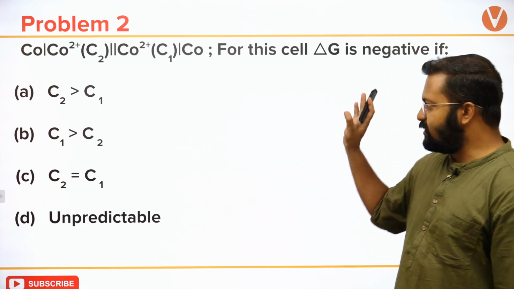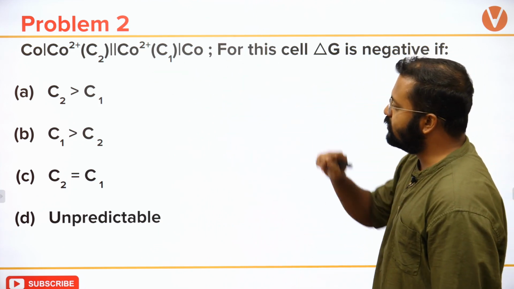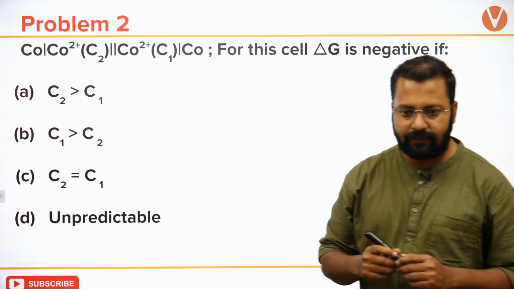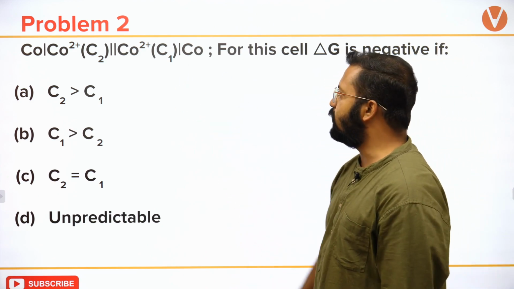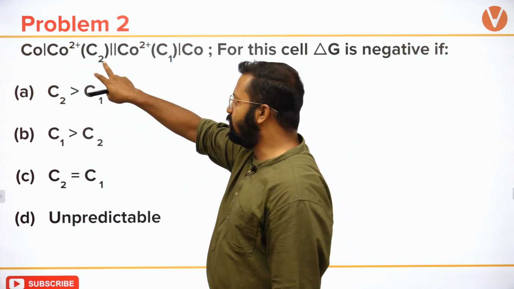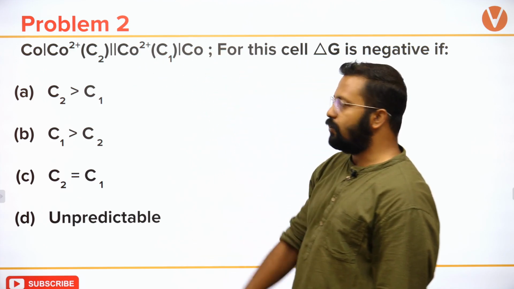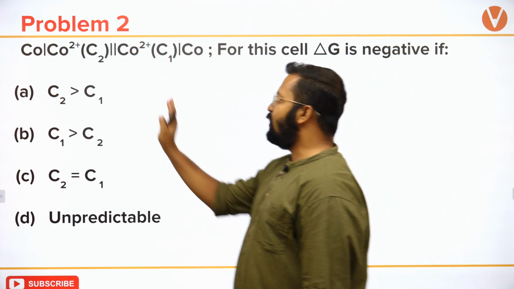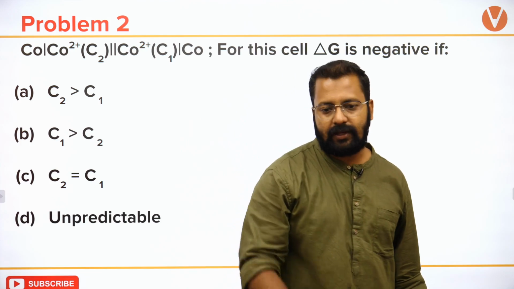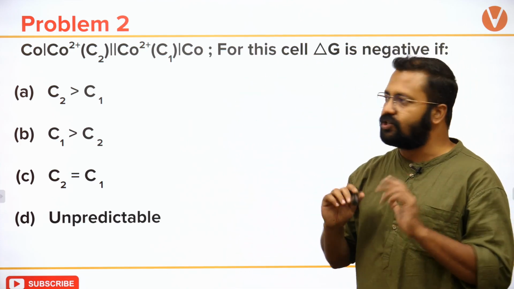So the first question is this problem 2, because problem 1 was the homework question. Cobalt changes to Co2 plus, whose concentration is C2. Please keep in mind that this is C2. Co2 plus of concentration C1 changes to Co. What is shown on the left? The oxidation half cell. The one shown on the right is the reduction half cell.